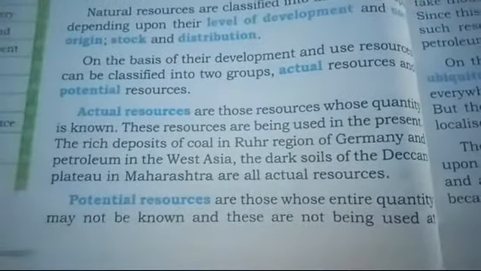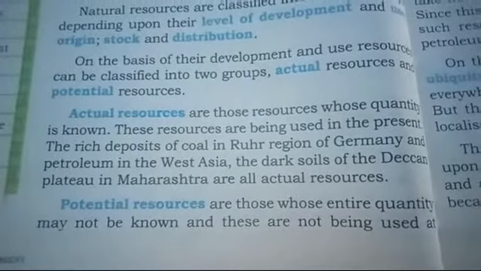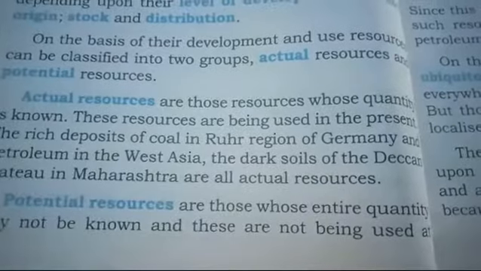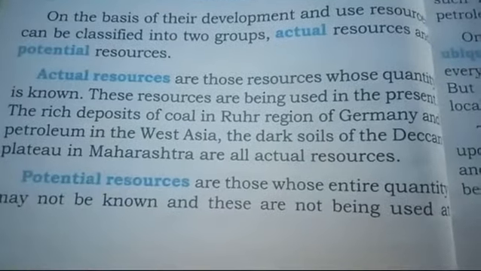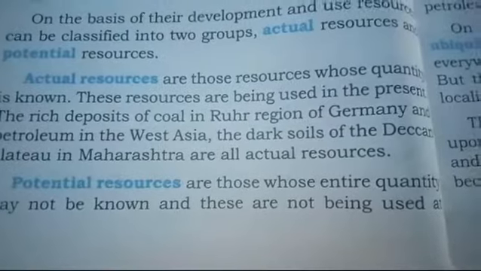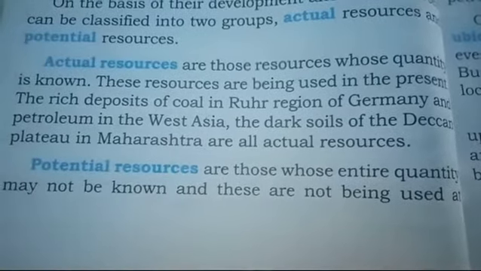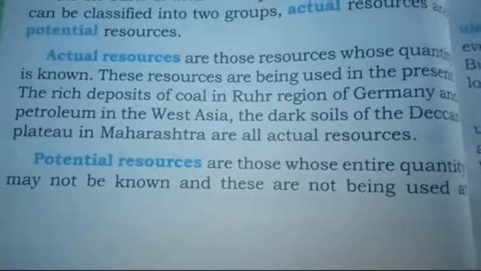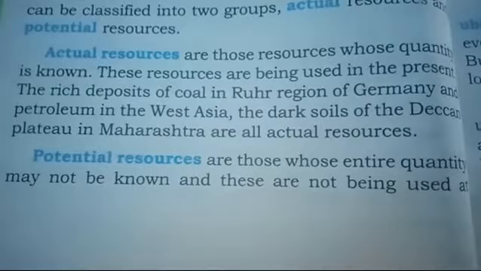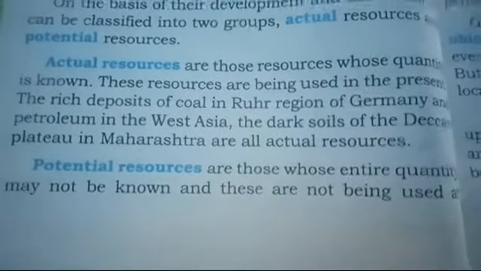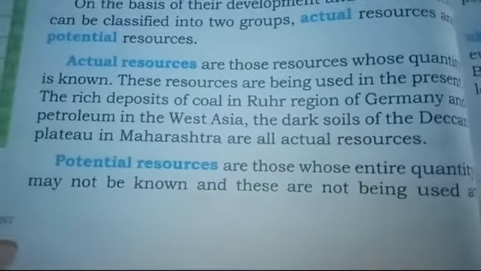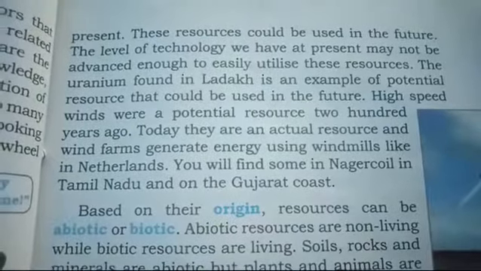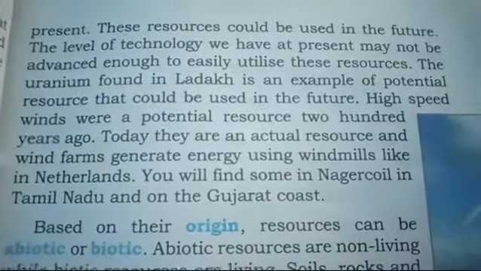Good. Now potential resources. Potential resources are those whose entire quantity may not be known and which are not being used at present. So beta, what are potential resources? These are those kinds of resources whose quantity we cannot figure out. हम इनकी क्वांटिटी को मेजर नहीं कर सकते और ये प्रेजेंट में यूज भी नहीं होते हैं बेटा. जैसे कि एक्चुअल जो होते हैं वो यूज होते हैं बट ये प्रेजेंट में यूज नहीं होते. Now these resources could be used in the future.